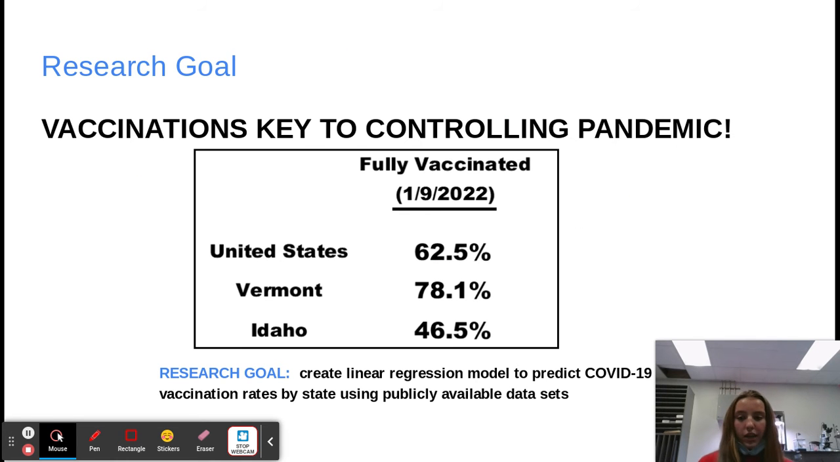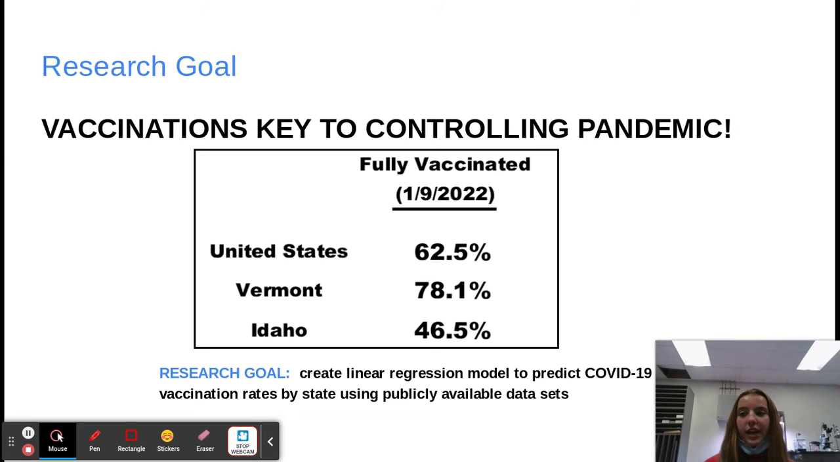As of January 9th, 2022, 62.5% of Americans have been fully vaccinated. Fully vaccinated is defined as a person receiving one shot of the Johnson & Johnson vaccine or two shots of the Pfizer or Moderna vaccines. However, there are discrepancies in state vaccination rates. While 78.1% of people in Vermont are fully vaccinated, only 46.5% of people in Idaho are.